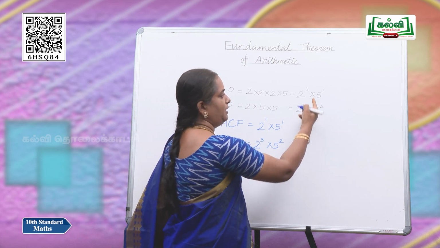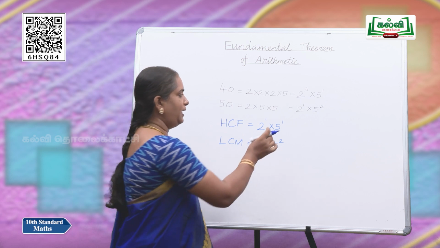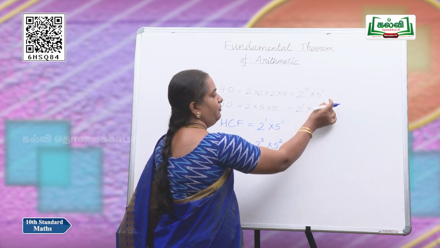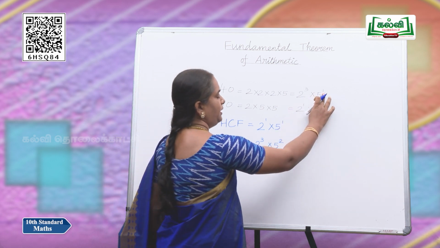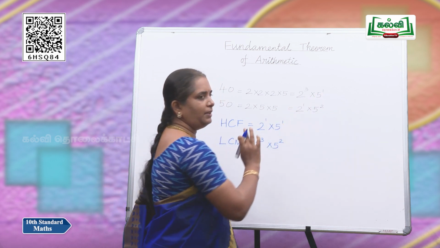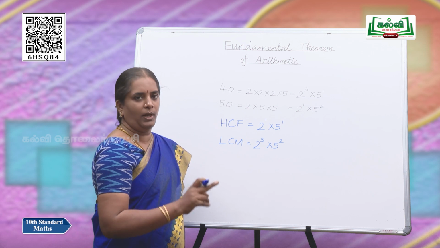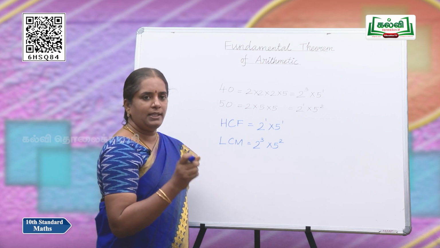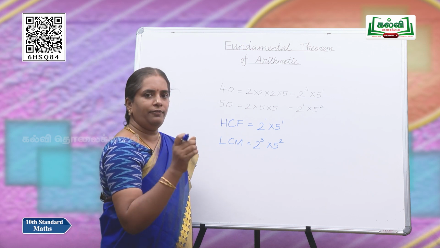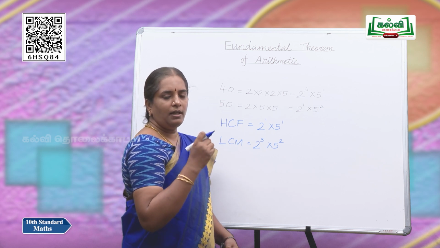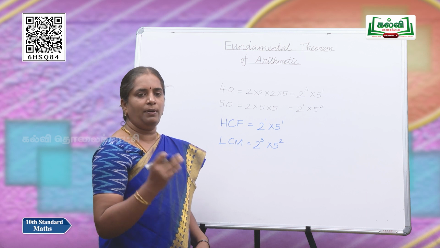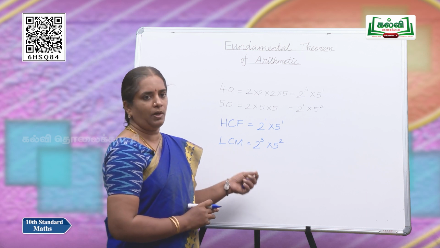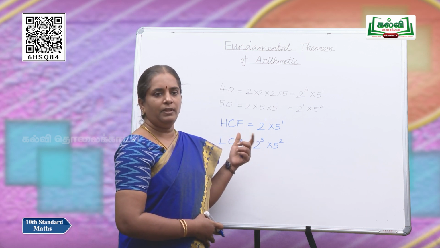So, 5 is present in both the numbers, we have to take 5, and here also we are going to look at the least power possible. So, here 1 and here 2. So, we have to take the least number which is 1. Okay. So, HCF is nothing but the product of the numbers which have the least powers, taken from the numbers whose HCF we want.